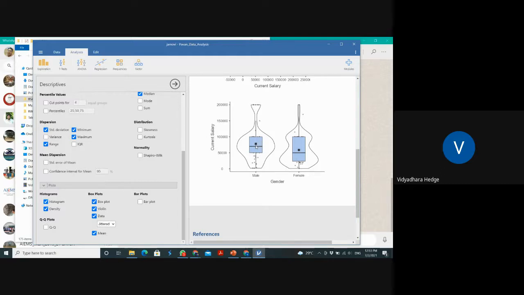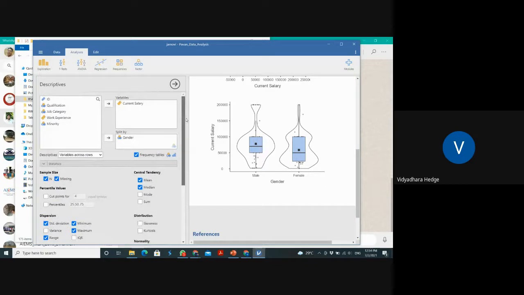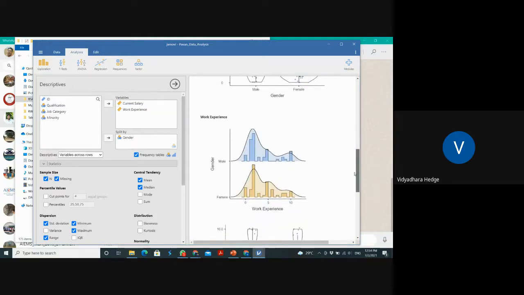In this case, it is comparatively lower than these cases. Similarly, I can use one more variable and do the analysis for that. So this is with respect to experience.